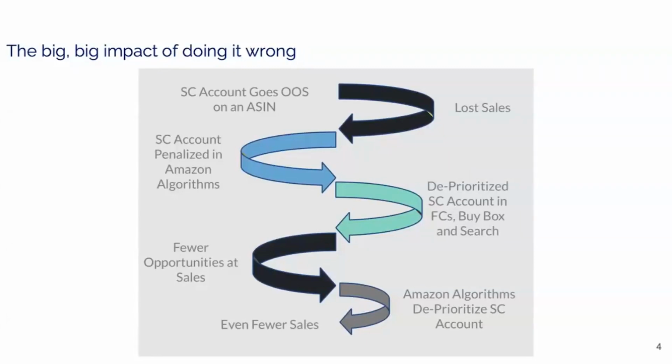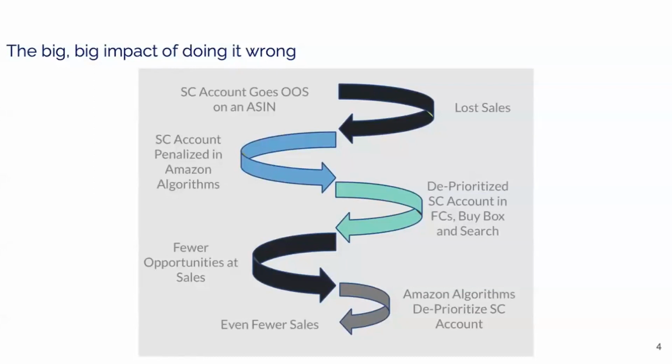Oftentimes we just think of the first loss, which is, okay, our ASIN wasn't there. Customers came to buy that kind of type of product. We lost the sale. That's certainly true. But what happens is, as we lose sales, Amazon's algorithms then start to see, oh, customers wanted your product, you weren't there for them, so next time they come back, I'm going to be cautious about putting you in front of those customers again. And so what happens is our Seller Central account starts to get deprioritized as the ones for Amazon to offer up when customers are looking for that type of product.